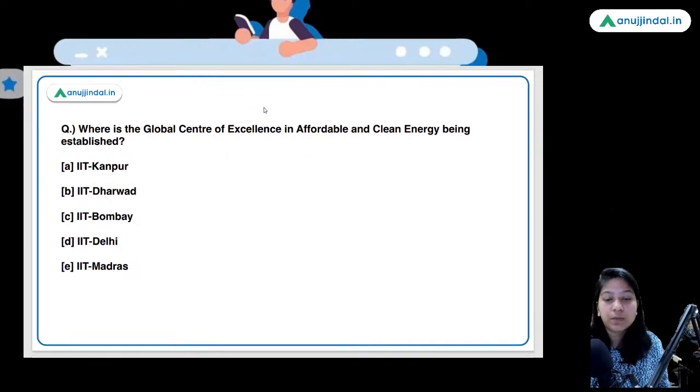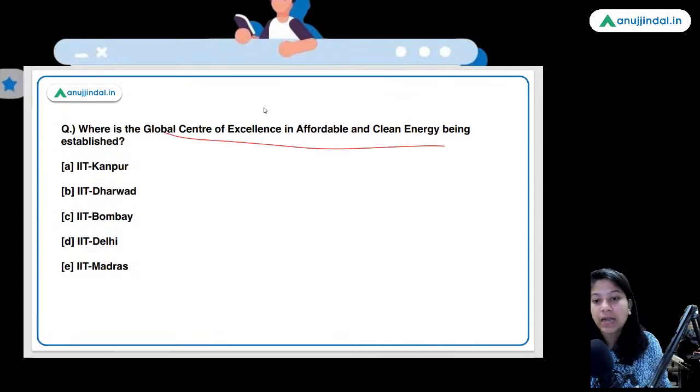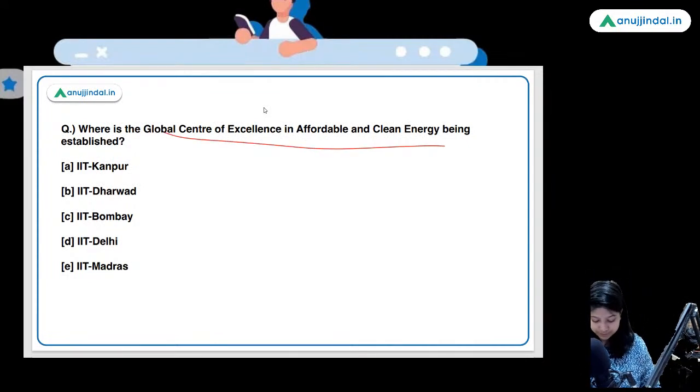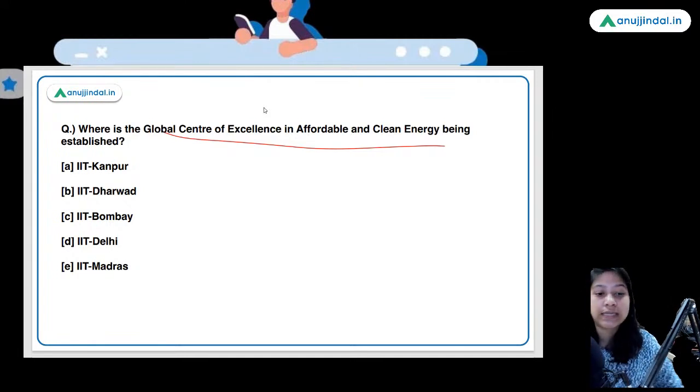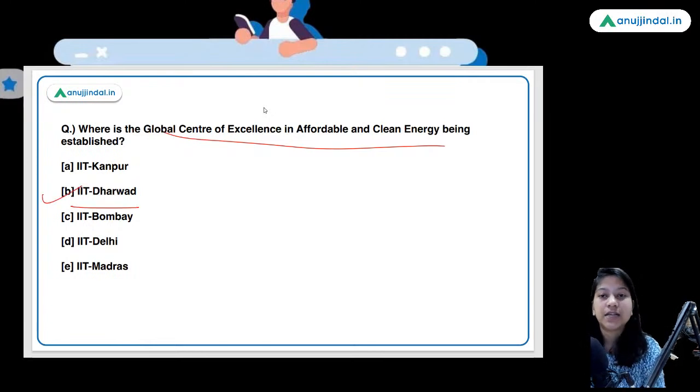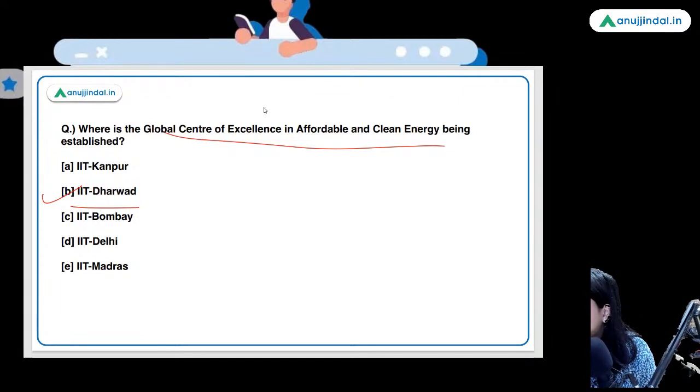Where is the Global Center of Excellence in Affordable and Clean Energy being established? So you have 5 IITs in the options. IIT Dharwad out of these options is the right answer. Tell me, where is it located? In which city is IIT Dharwad located? Guys, I have asked you the name of the city. Tell me the city. Very good. Dharwad, but in which state? Karnataka.